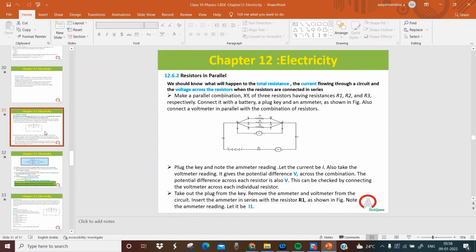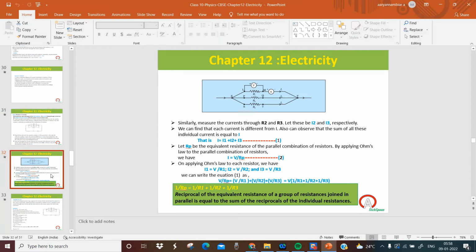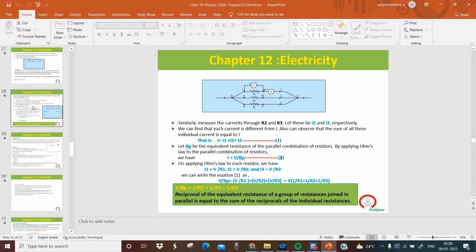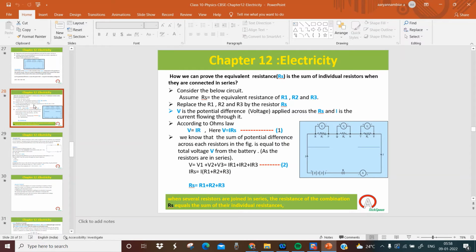Now we have a small derivation. Okay. So we have to find out the equivalent resistance when resistors are connected in series, and when resistors are connected in parallel. What is this equivalent resistance?